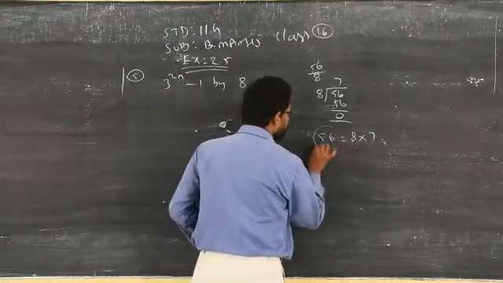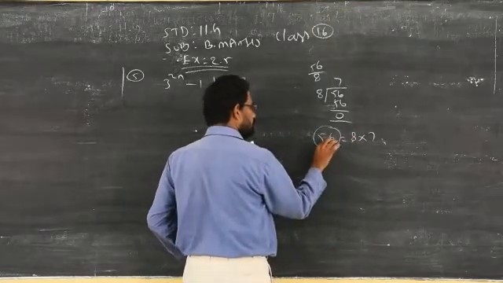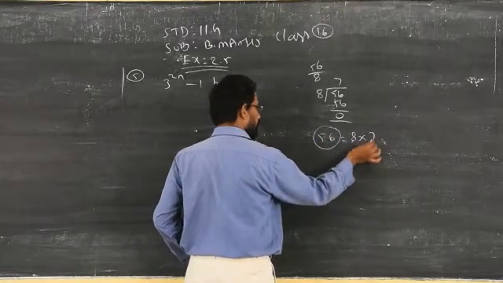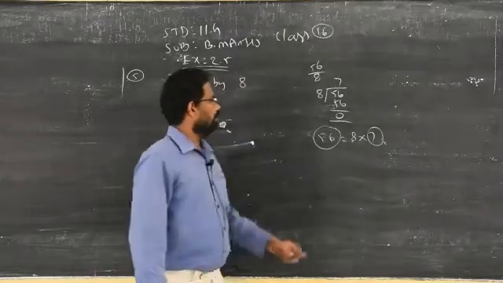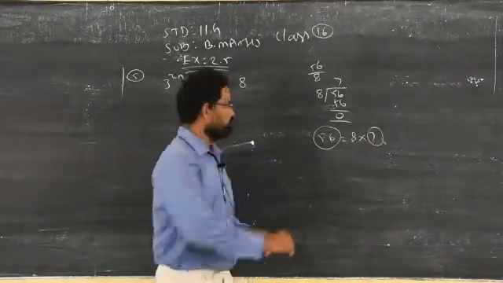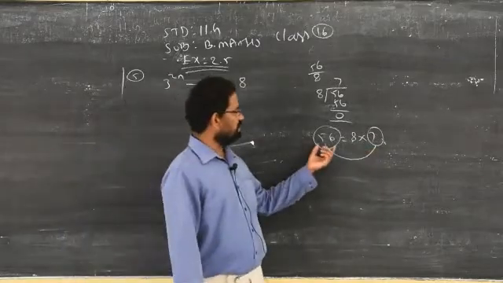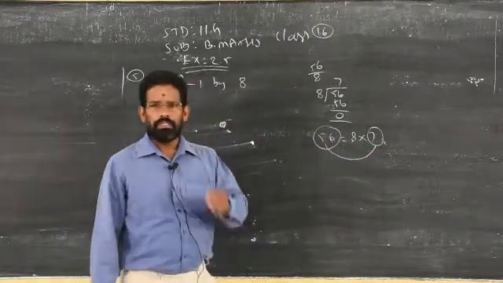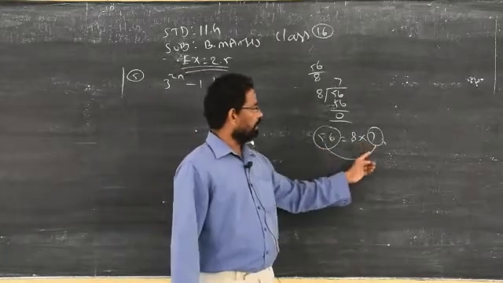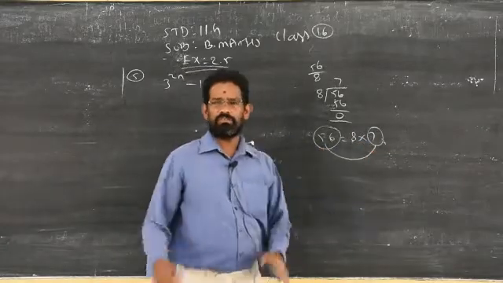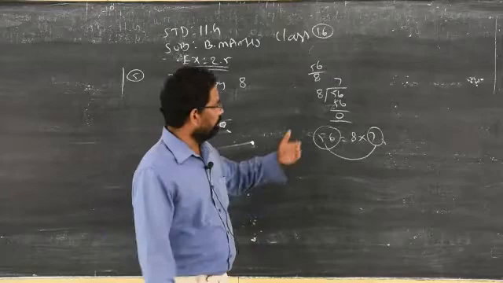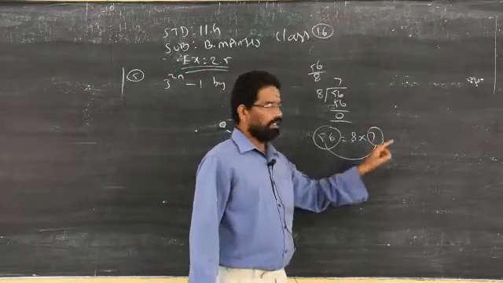If the dividend changes, the quotient also changes, these two will always change. Clear? If I replace some other number which is divisible by 8, the number of times may differ, it may be various numbers other than 7.